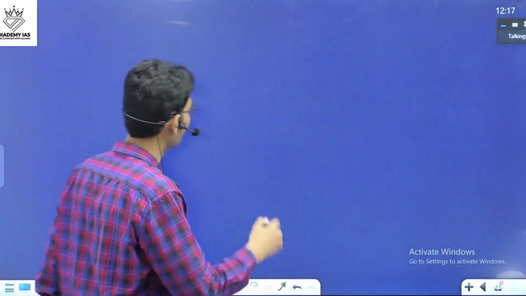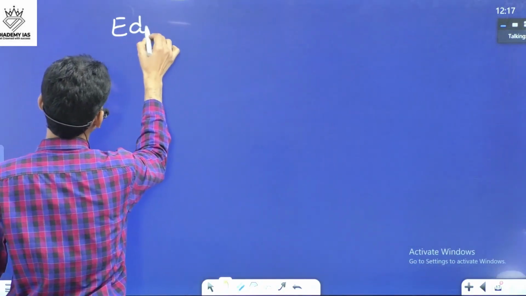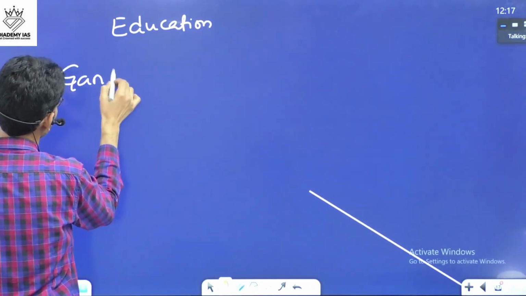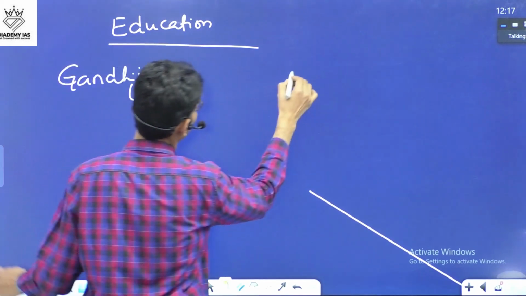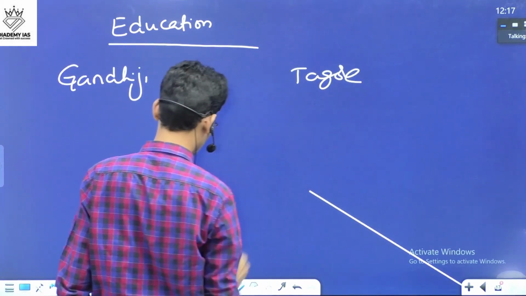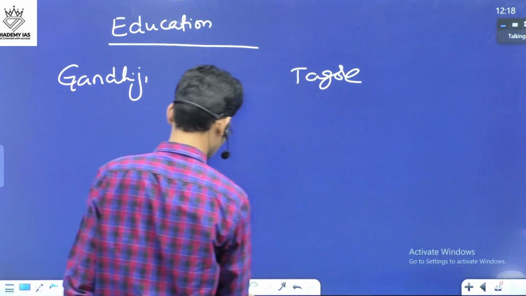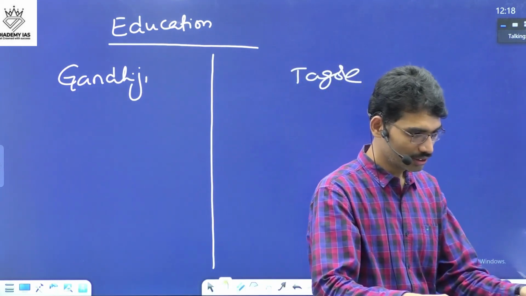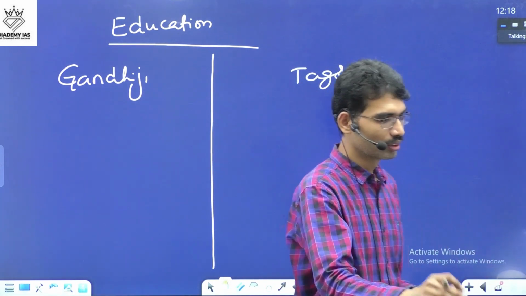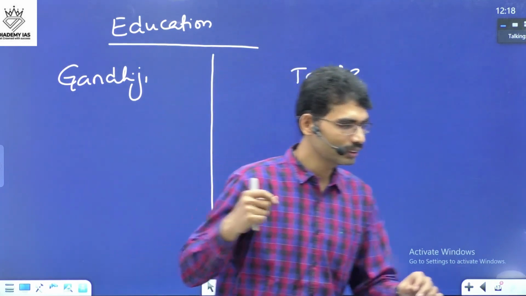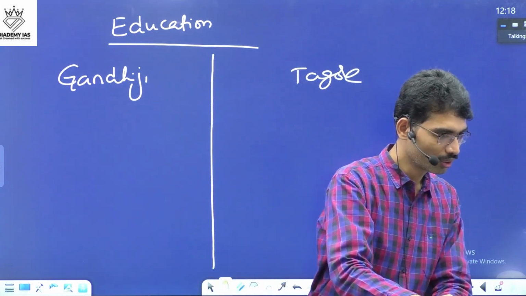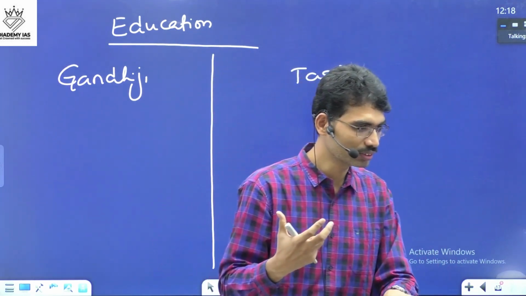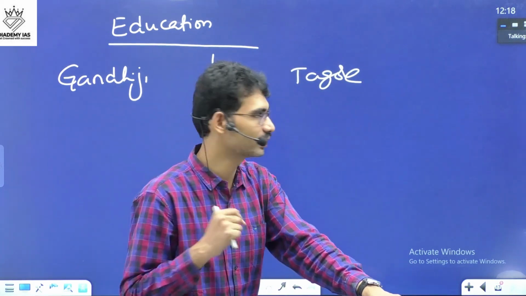The question is asked about education. What are Gandhiji's views and what are Tagore's views? What was the difference between Mahatma Gandhi and Rabindranath Tagore in their approach towards education and nationalism?